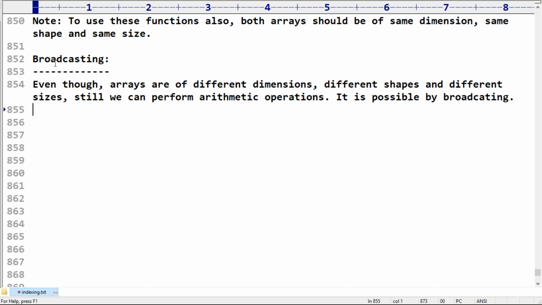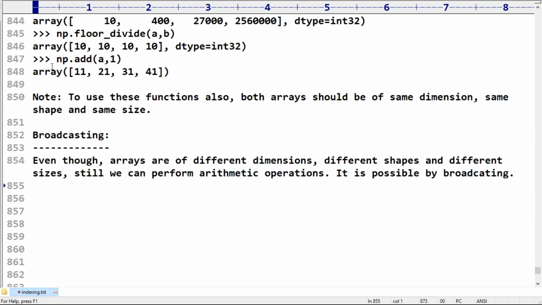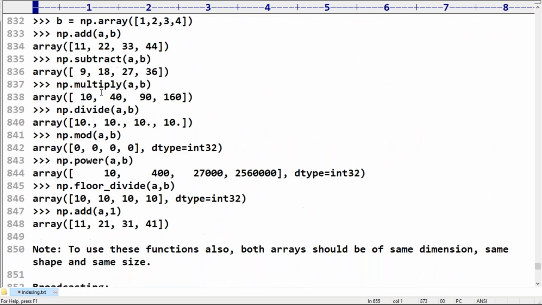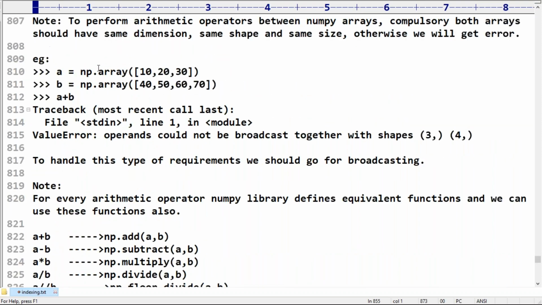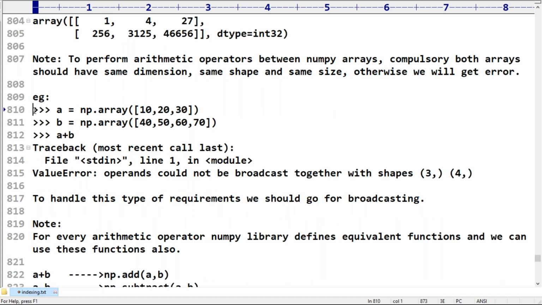But there are some cases where even broadcasting can't help, and then we get an error. Some people may ask, sir, broadcasting is an internal automatic process, a NumPy inbuilt feature, and we are not required to do anything, just perform the arithmetic operation, right? Then immediately you ask, sir, why did we get an error in the last examples? Have you observed? Here I'm performing only a plus b, but immediately we get a value error.